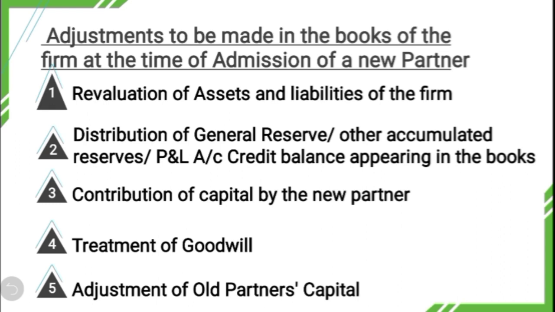There are 5 adjustments. The first one is revaluation of assets and liabilities of the firm. Second one, distribution of general reserve or other accumulated reserves or profit and loss account credit balance appearing in the books of the firm. Third one, contribution of capital by the new partner. Fourth one, treatment of goodwill. And the fifth one, adjustment of old partner's capital account. So these are the 5 adjustments to be made in the books of the partnership firm at the time of admission of a new partner. So let us take up these adjustments one by one.